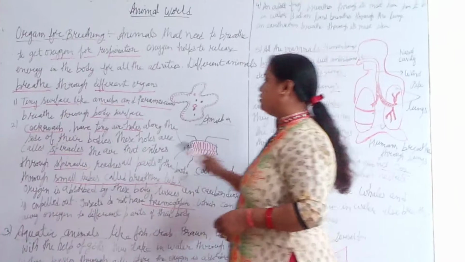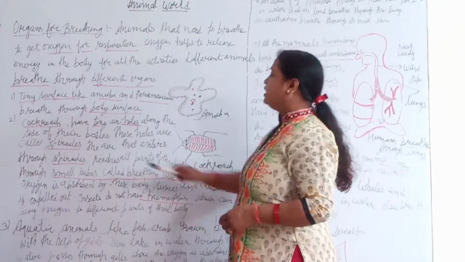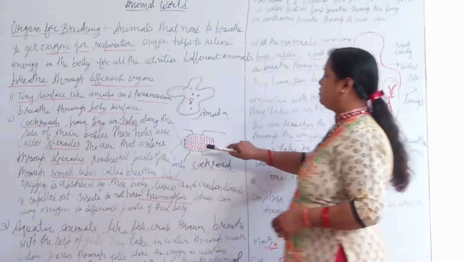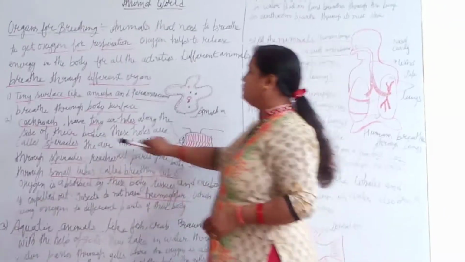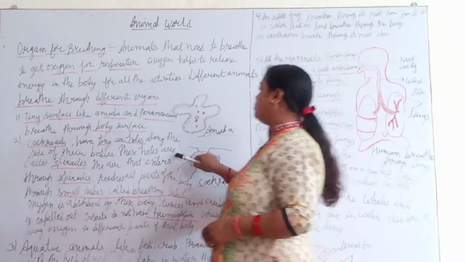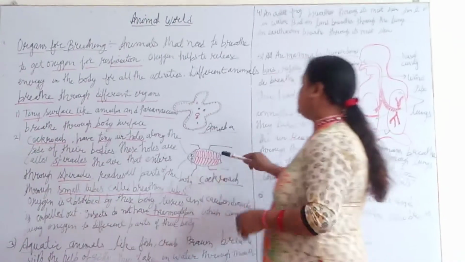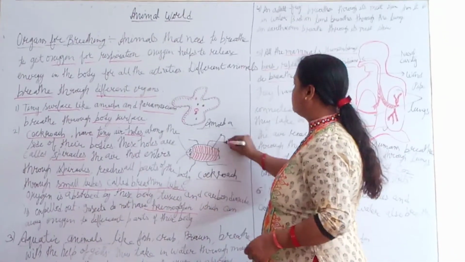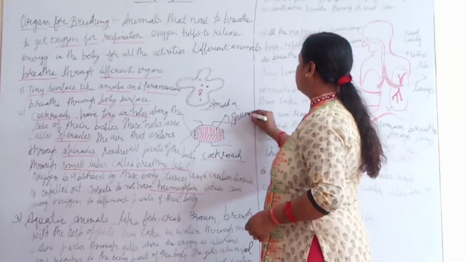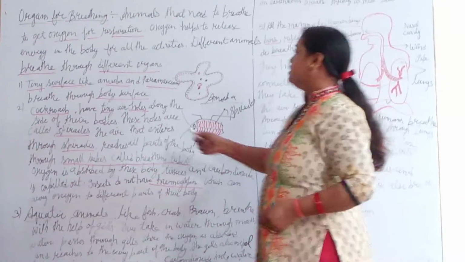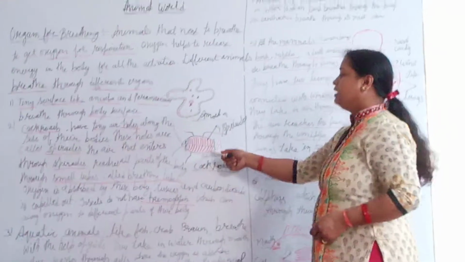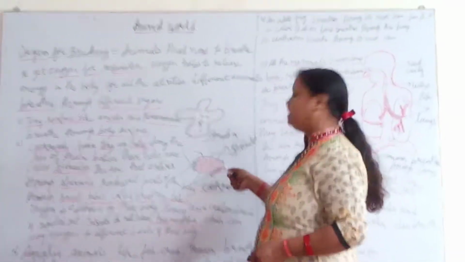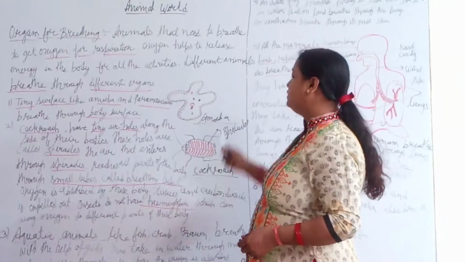Next, you are looking at the diagram of a cockroach. They have tiny air holes along the sides of their bodies. These holes are called spiracles. These are the tiny holes through which air enters, and the air reaches all parts of the body through tubes called breathing tubes.